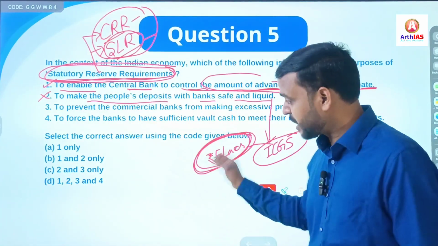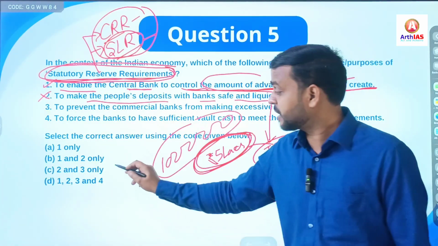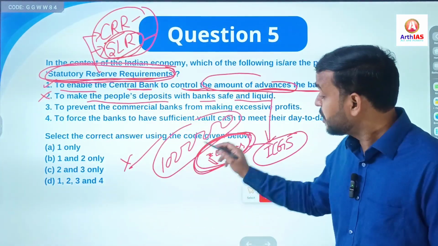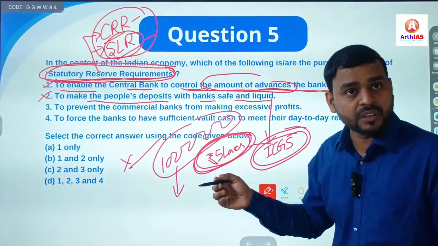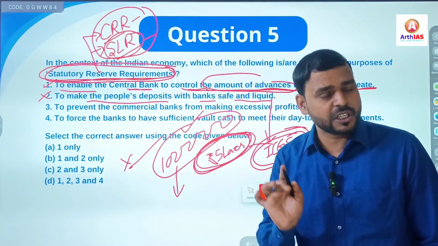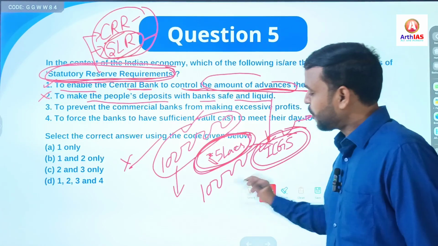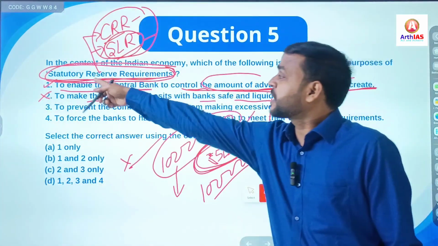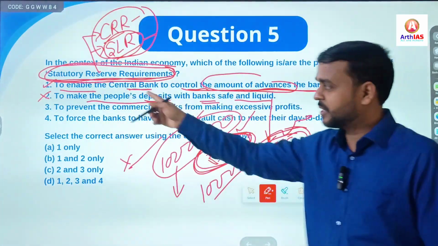lakh. It means, for example, if you have deposited 1 lakh, and there is a bank known as X Bank of India, and that bank fails, and your deposited amount was 1 lakh, then under this insurance credit guarantee scheme, you will get your 1 lakh. But suppose your deposited amount was 10 lakh or 1 crore or whatever, you will get only up to 5 lakhs. So here statutory reserve requirements are not used to make people's deposit with banks safe and liquid. This statement is incorrect.